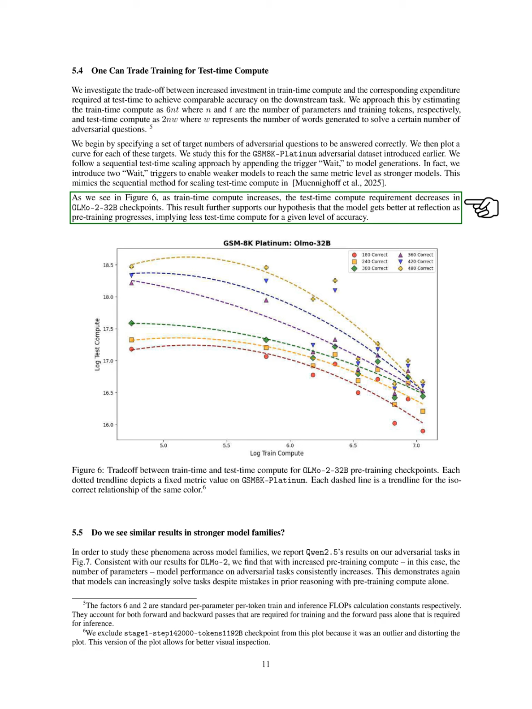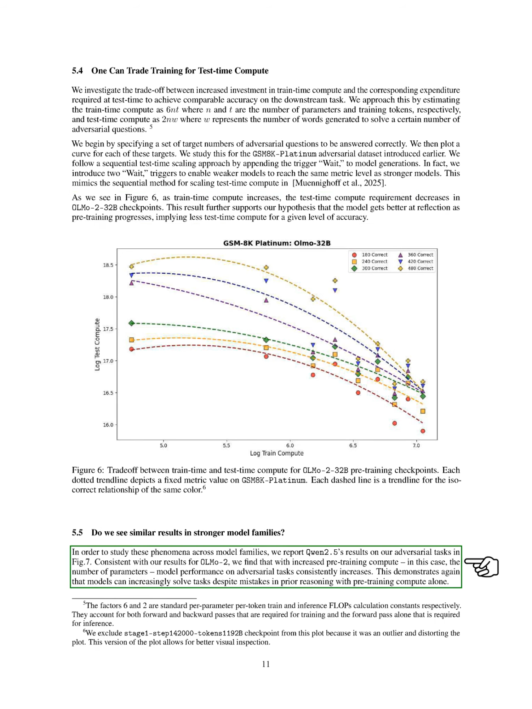This supports our idea that models improve their reasoning with more pre-training, leading to lower test time costs for the same accuracy level. To investigate if this trend holds for stronger model families, we present the results of Qwen 2.5 on our adversarial tasks. Similar to our findings with OLMo 2, we observe that as we increase the pre-training compute, specifically the number of parameters, the model's performance on adversarial tasks improves consistently. This reinforces the notion that models can better tackle tasks even when they make errors in earlier reasoning, thanks to increased pre-training compute.